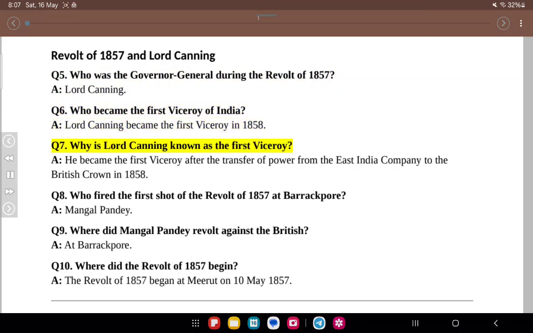Q7. Why is Lord Canning known as the first Viceroy? A. He became the first Viceroy after the transfer of power from the East India Company to the British Crown in 1858. Q8. Who fired the first shot of the Revolt of 1857 at Barakpur? A. Mangal Pandey. Q9. Where did Mangal Pandey revolt against the British? A. At Barakpur. Q10. Where did the Revolt of 1857 begin? A. The Revolt of 1857 began at Meerut on the 10th of May 1857.